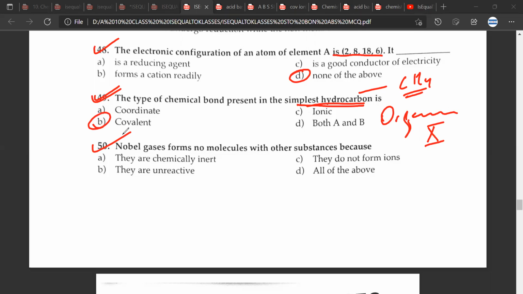Question 50. Noble gases form no molecules with other substances because D, all of the above. Great.